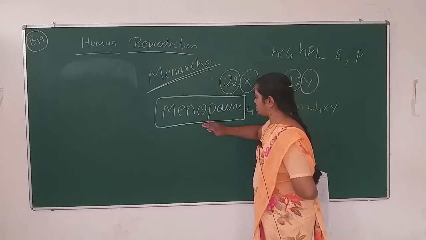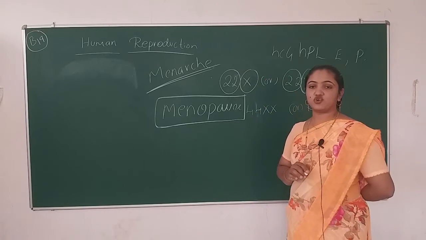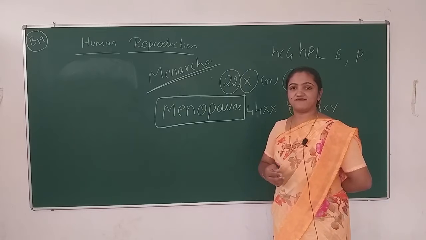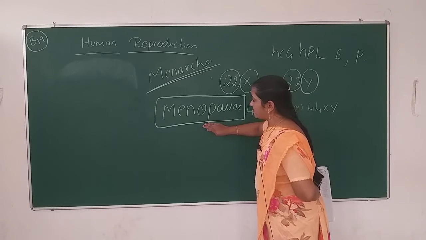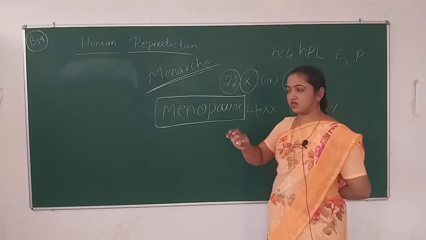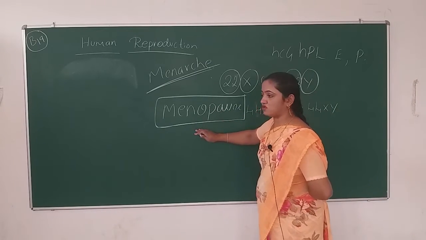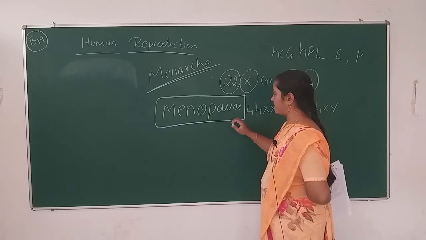Menopause is cessation of the menstrual cycle. At the age of 45 to 50, she completely stops, or she doesn't have any primary follicles to develop or to release inside the fallopian tube.